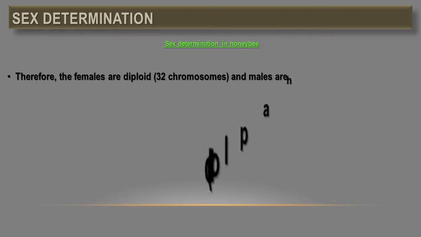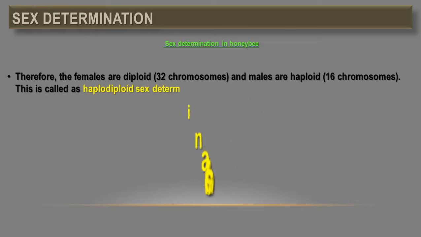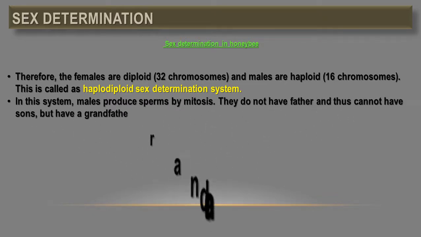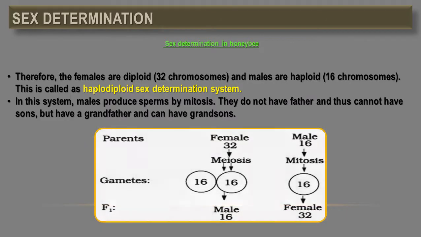In case of honeybee, males are haploid because they have 16 chromosomes, or a single set of chromosomes, whereas the female has 32 chromosomes. In females, gametogenesis occurs through meiosis, and after gametogenesis, eggs are produced which have 16 chromosomes. Whereas in case of male, gametogenesis occurs through mitosis. So each male gamete or sperm has 16 chromosomes. If the male gamete fuses with the female gamete, development of a female takes place. So females have 32 chromosomes.